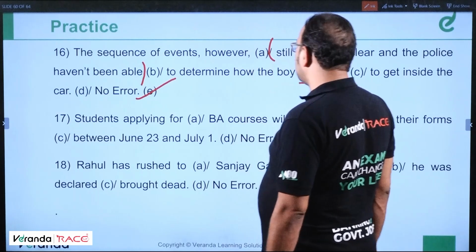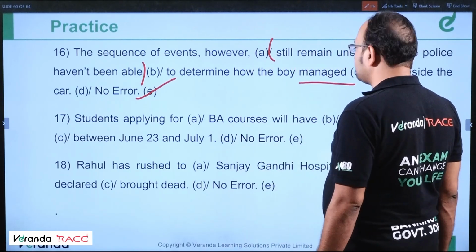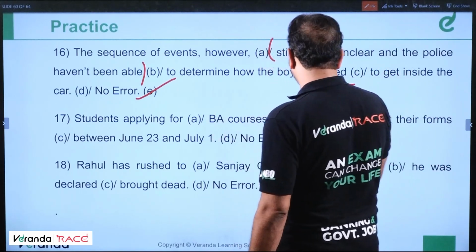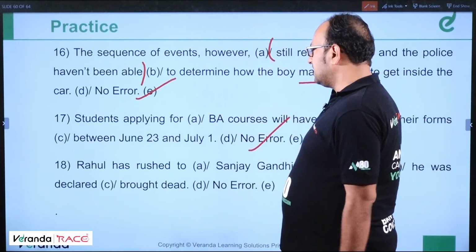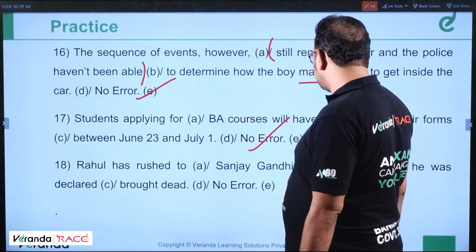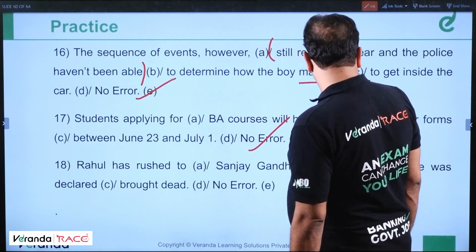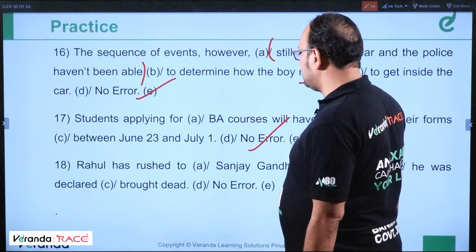17. Students applying for BA courses will have to submit their forms between June 23 and July 1. Students applying for BA courses will have to submit their forms between. No error in this again. Next.